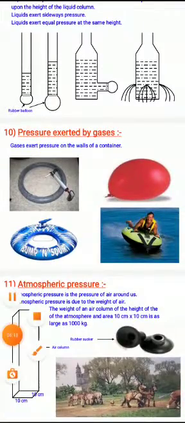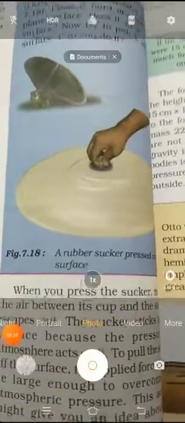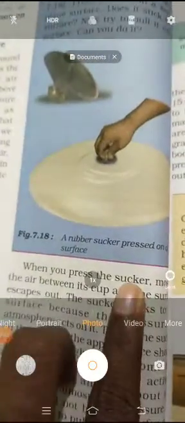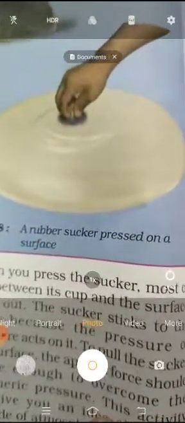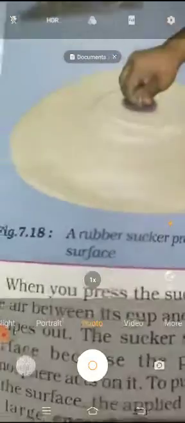Yes, this is how it works. You could see here a rubber sucker pressed on a surface. This is a rubber sucker. When you just press it on a surface, it is very hard for you to take it back, because there will be pressure exerted on the surface by the air, that is the atmospheric pressure, and hence you feel it very difficult to take it out back.